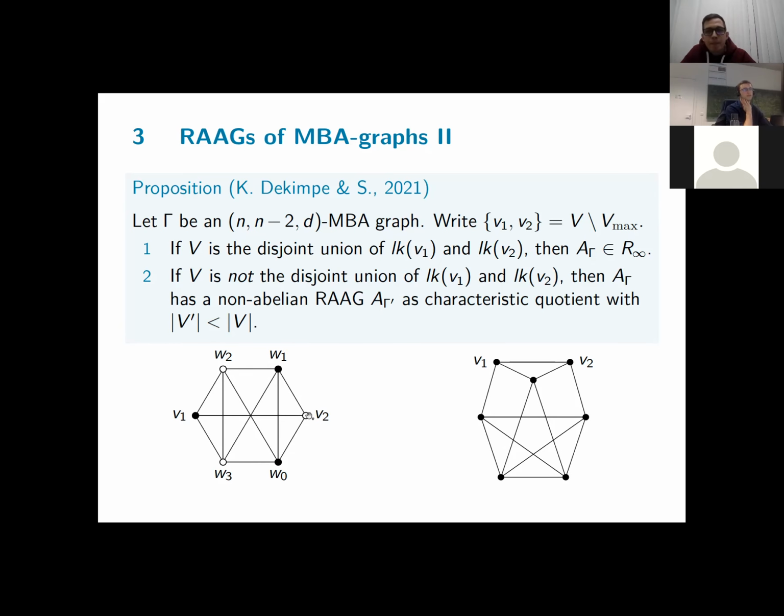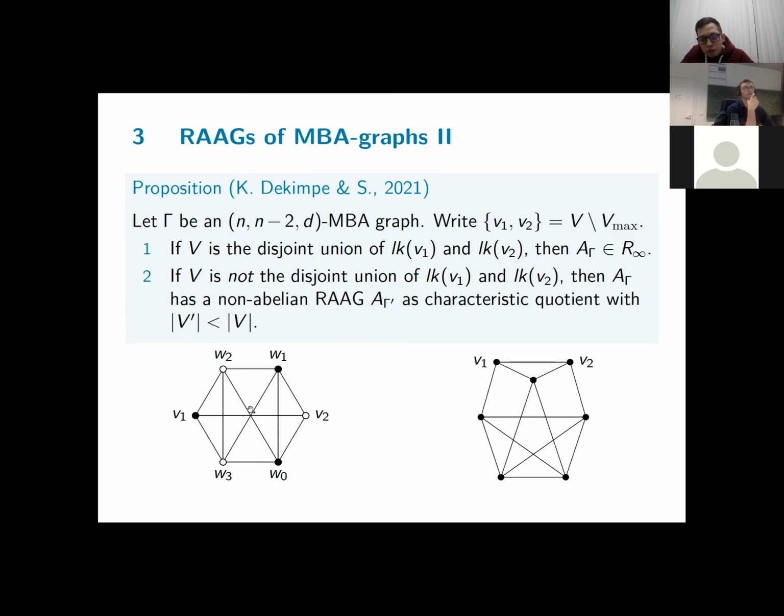So here V1 and V2 are the vertices of degree 3, which is not 4 as for the W-named vertices. The link of V1 consists of the 3 white vertices, and the link of V2 consists of the 3 black vertices. So the conditions are indeed met. And how did I prove that this graph has a right-angled Artin group with the R-infinity property?